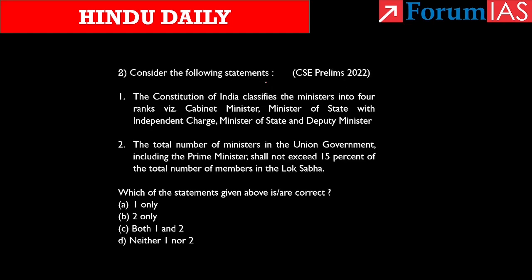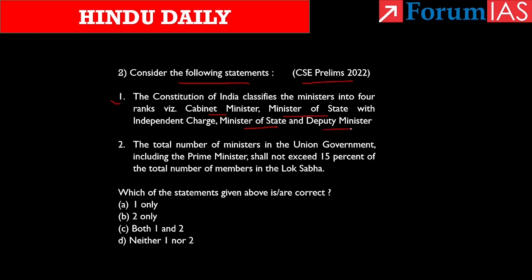Second question, consider the following statements. This question was asked in the year 2022. Kindly take note of it. First one, the Constitution of India classifies the ministers into 4 ranks, that is, Cabinet Ministers, Minister of State with independent charge, Minister of State and Deputy Minister.